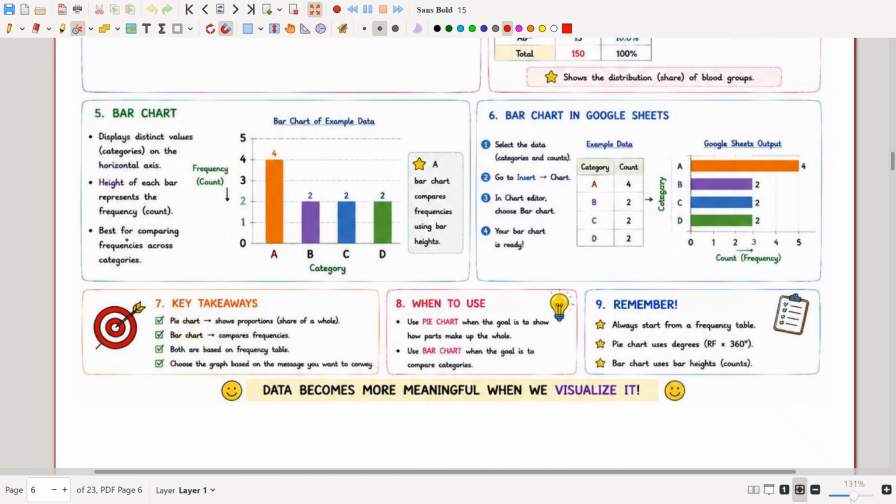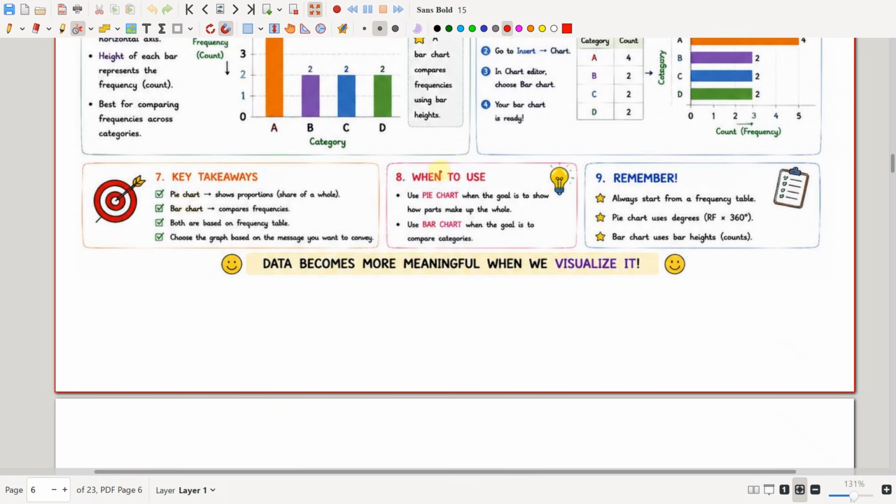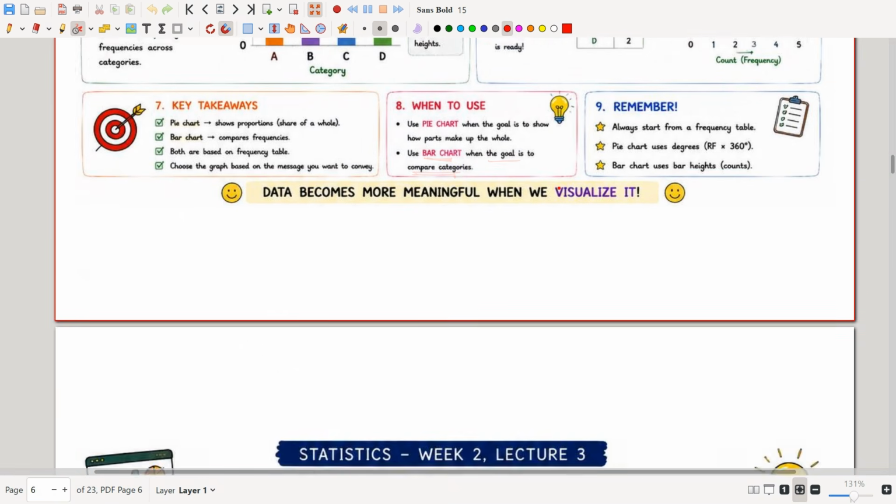So when should we use a pie chart? A pie chart should be used when the goal is to show how parts make up the whole, and we should use a bar chart when the goal is to compare categories.